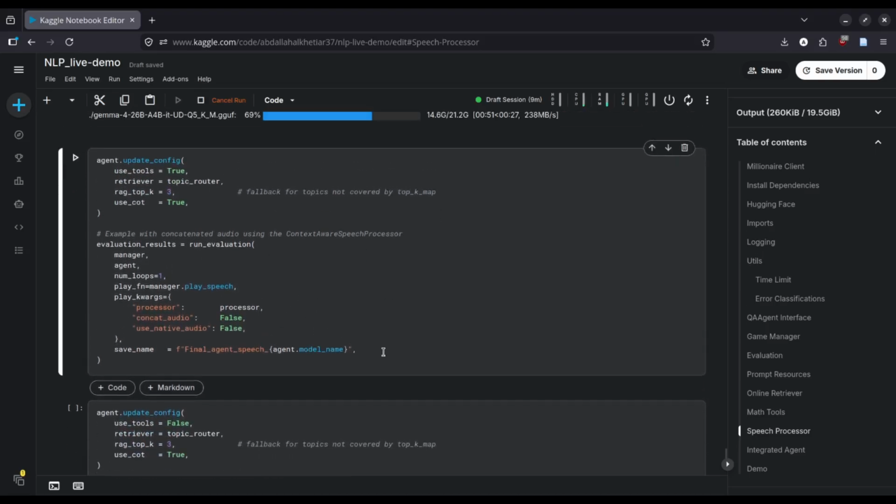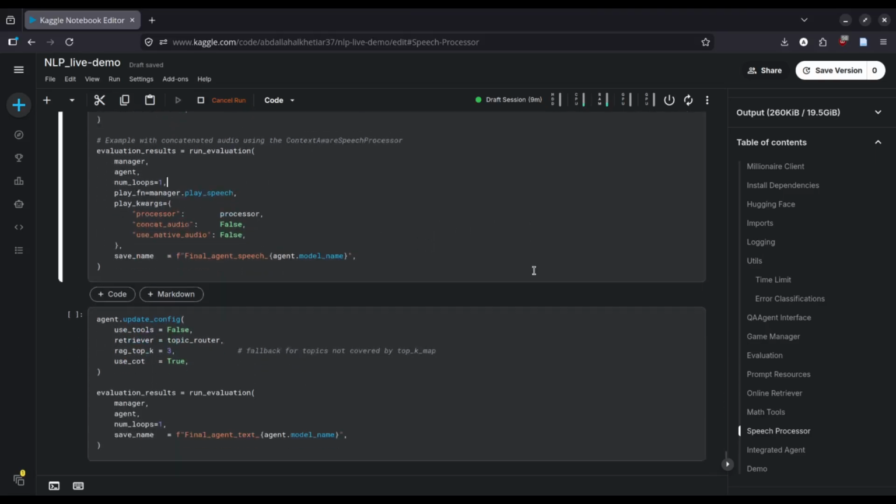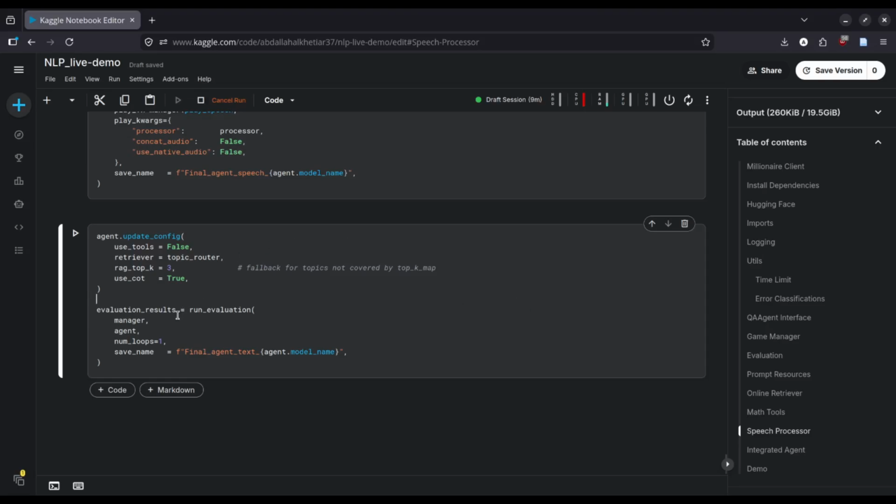For the first demo, I will go with the speech mode. I will not be using concatenated audio. I will only run for one loop, and we will see how it goes. And then we'll do the same thing for text mode.